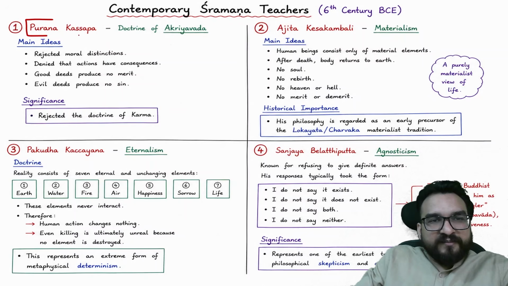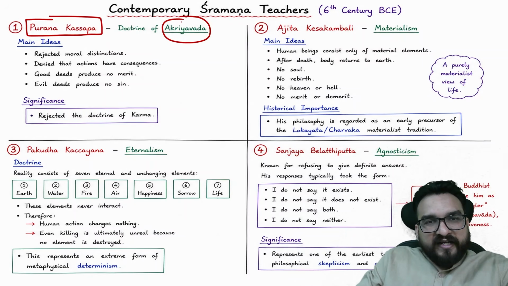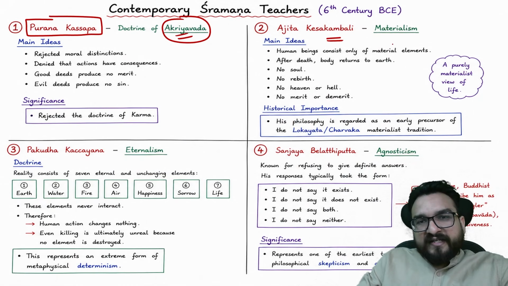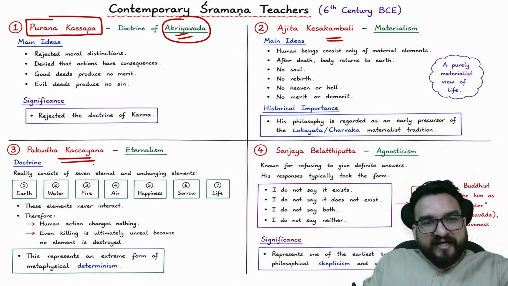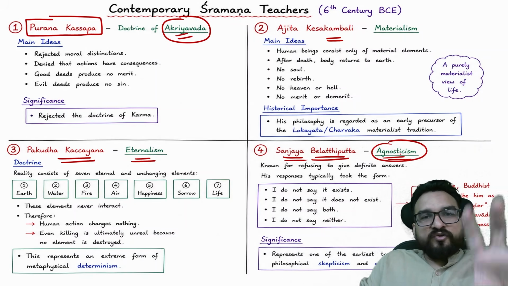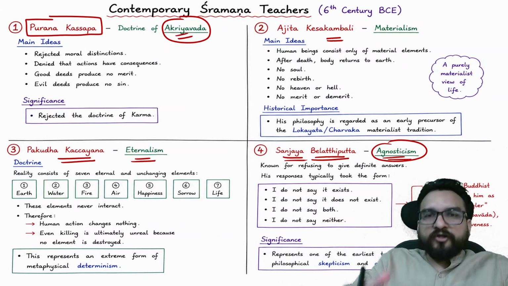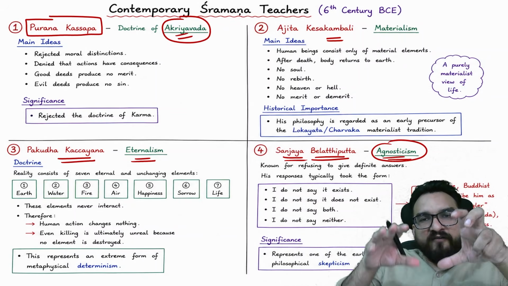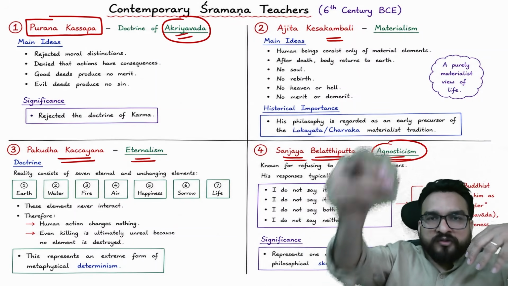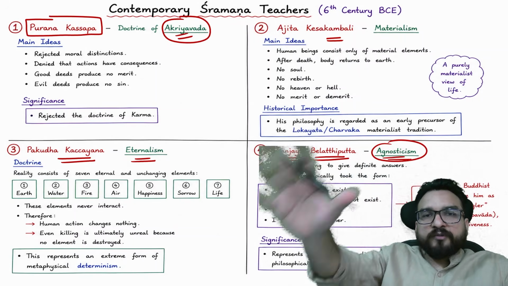You will be finding Purana Kasyap, doctrine of Akriyavad; Ajita Kesakambali, Materialism; Niyativad; Pakudha Kaccayana, Eternalism; Sanjaya Belatthiputta, Agnosticism. First of all, understand that this particular part we have got from the Buddhist literature Samana Phala Sutta, a part of Sutta Pitaka, one of the three Pitakas of Buddhist literature.